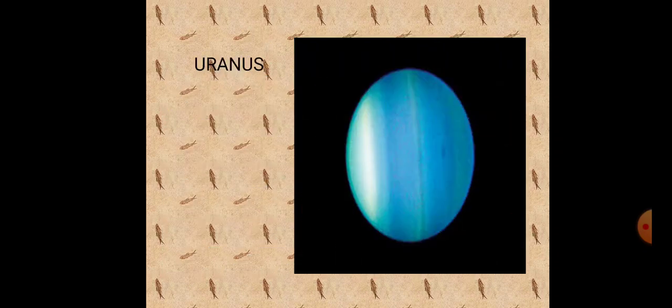Next one is Uranus. Uranus is the somersaulting planet. You can see in the book back question why Uranus is called the somersaulting planet. That is, Uranus is the seventh planet from the Sun. It was the first to be discovered with the telescope by the astronomer William Herschel in 1781. It appears green due to the presence of methane. Uranus has 27 natural satellites, of which Titania is the largest.